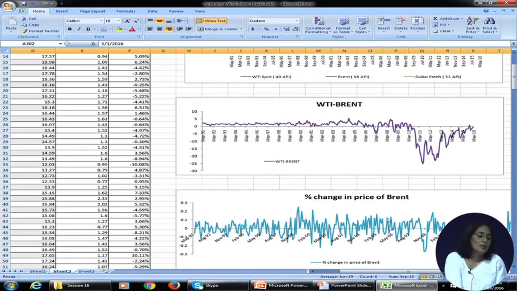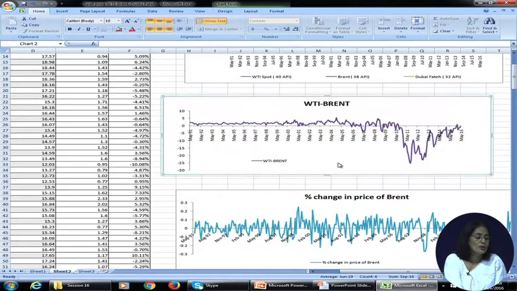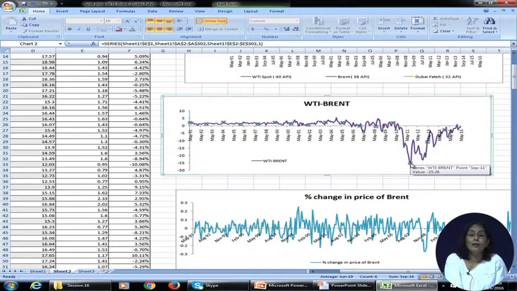So this second picture, which I am just clicking, shows the price difference between WTI and Brent crude, and if you see, it remained almost positive up to May 2006, and from May 2006 the difference increased substantially, and by September 11, 2011, the difference was $25 per barrel.